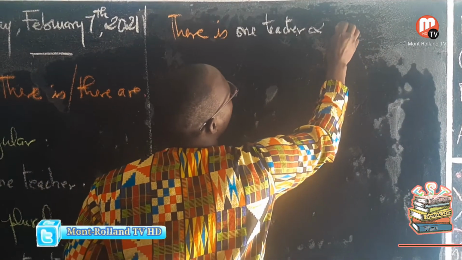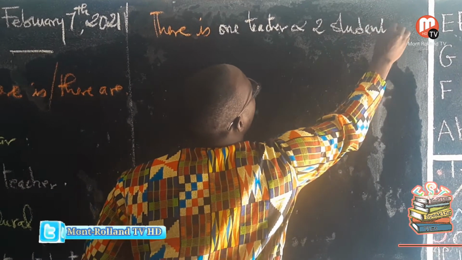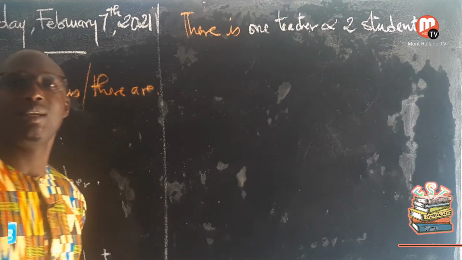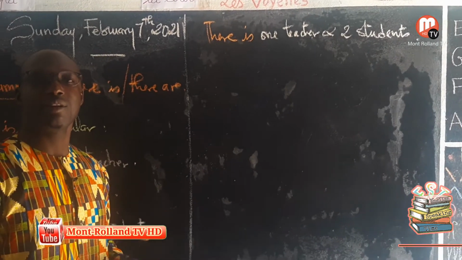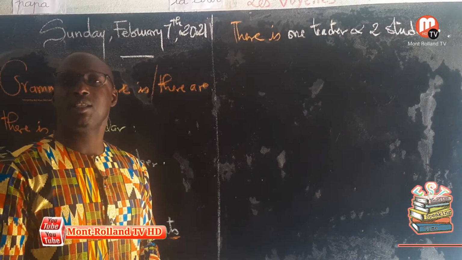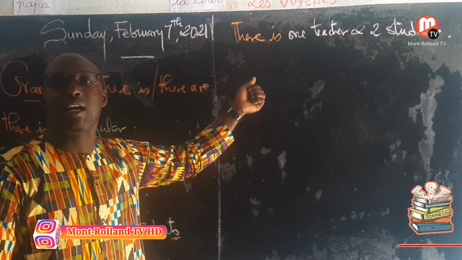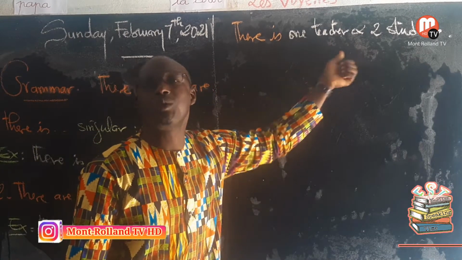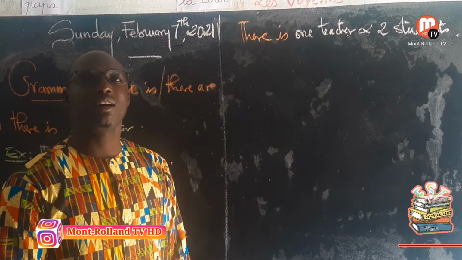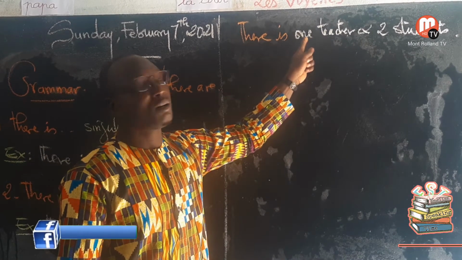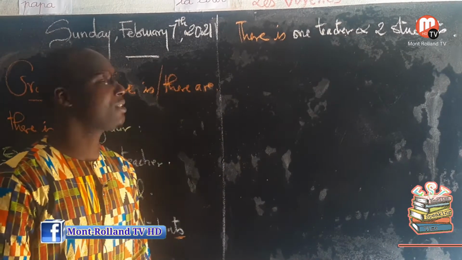and 20 students in the classroom. Because as I said a moment ago, we are in a French-speaking country, meaning French is the L1 here, and we think that in French, one and two together are going to be plural. Whereas in English, with there is and there are, we start with the singular, we say there is, plus the plural together in the same sentence.